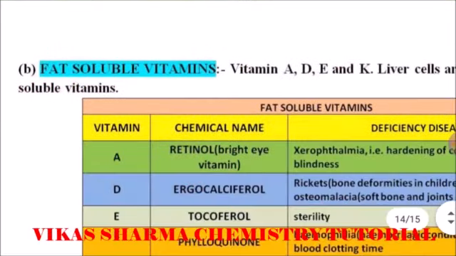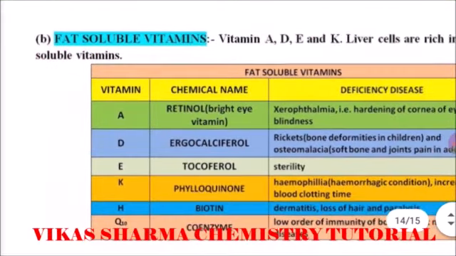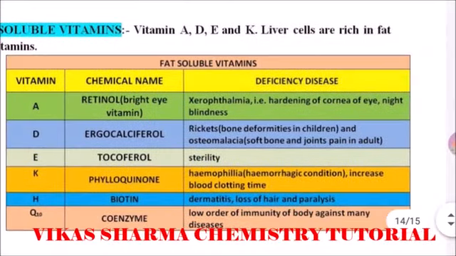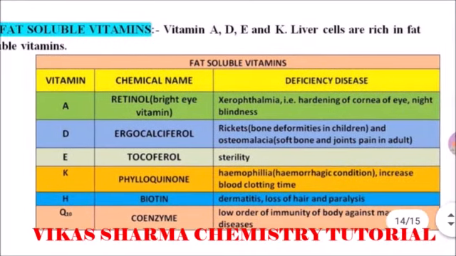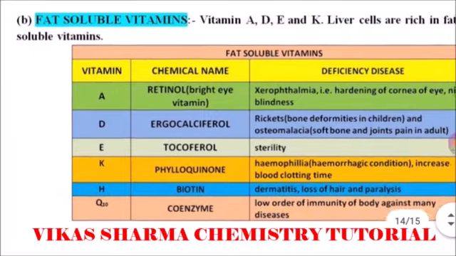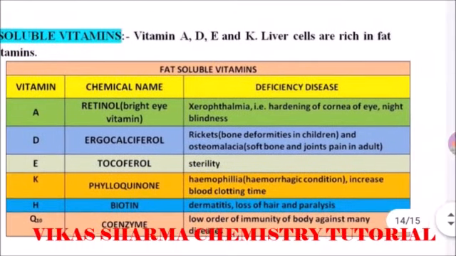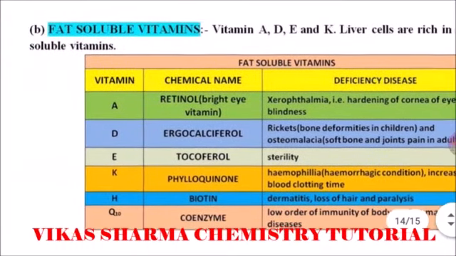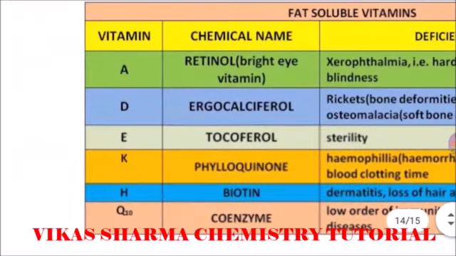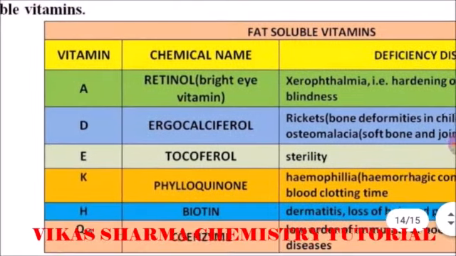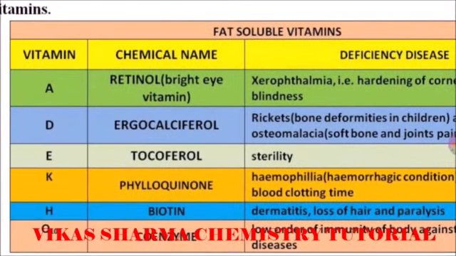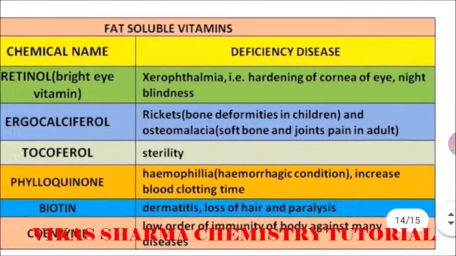Students, the second category is known as fat soluble vitamins: vitamins A, D, E, and K. These are not soluble in water, but they are soluble in fats, and the liver cells are rich in fat soluble vitamins, meaning our liver stores this type of vitamin. The first one is vitamin A, known as retinol, which is its chemical name, and it is also known as the bright eye vitamin.